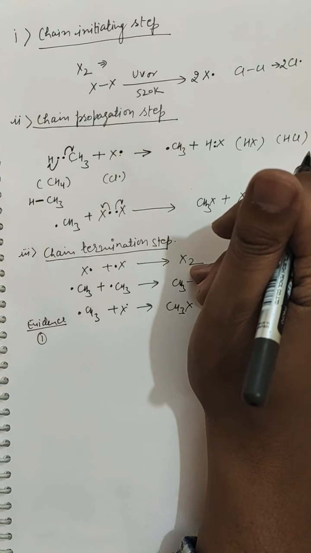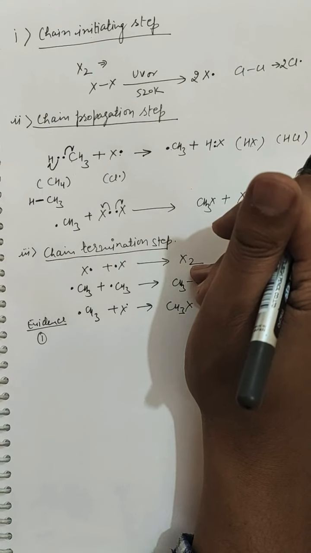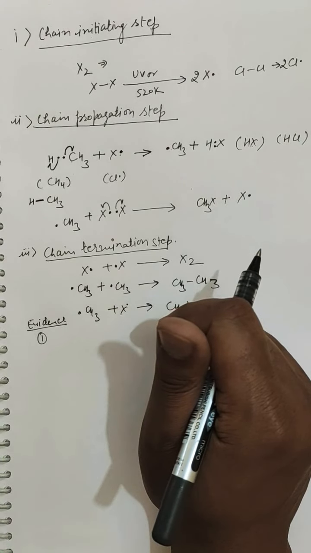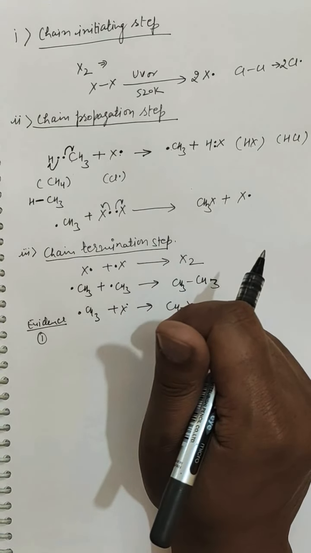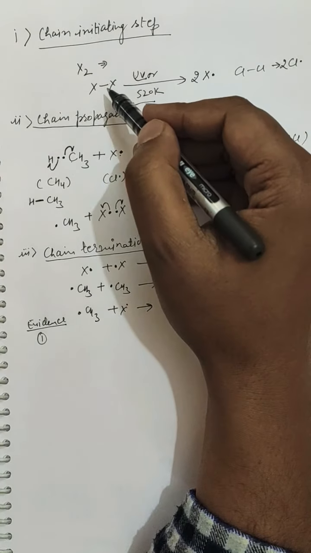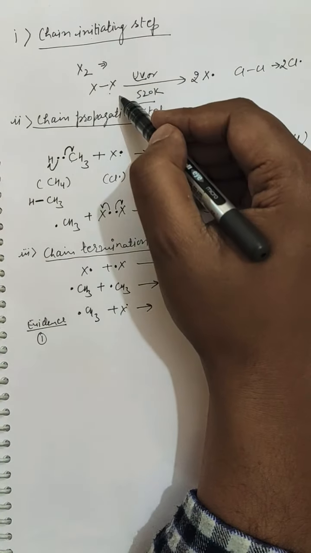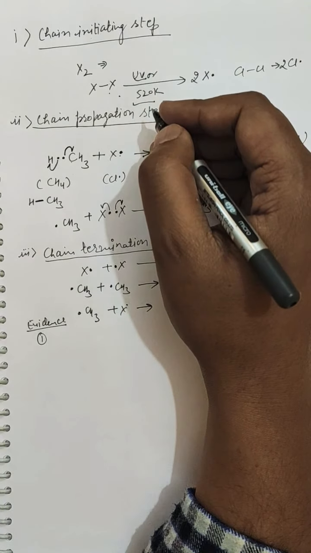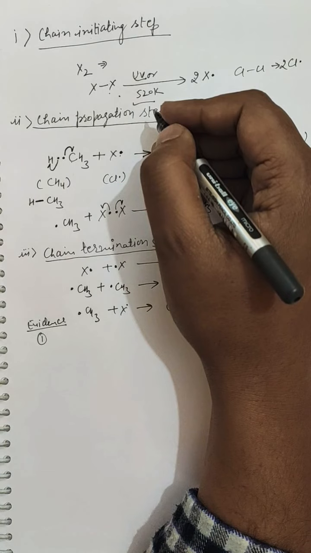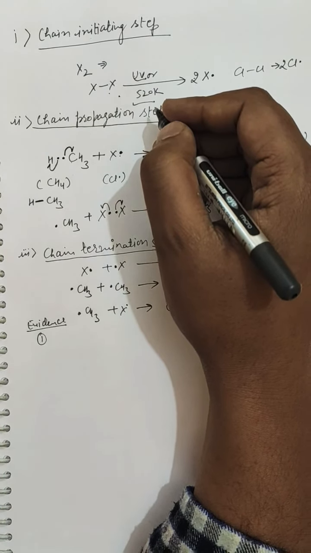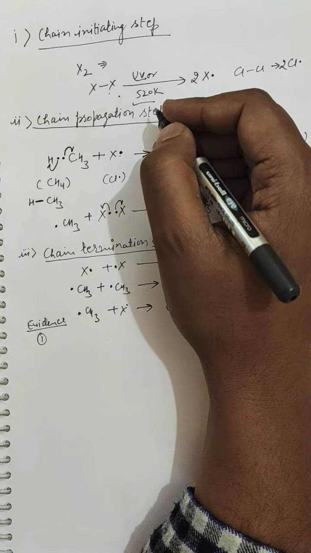So the first evidence is the presence of ultraviolet light. The reaction does not occur in dark but takes place in the presence of ultraviolet light or at higher temperature. The energy absorbed brings about the homolytic cleavage of the halogen molecule to form the free radical. So this ultraviolet light or high temperature provides enough energy for the formation of this free radical, which results in the initiation of the reaction. Second, for every photon of light absorbed, several thousand molecules of alkyl halide are formed and the reaction has a high quantum yield. This can be explained in terms of repeating chain propagation steps.